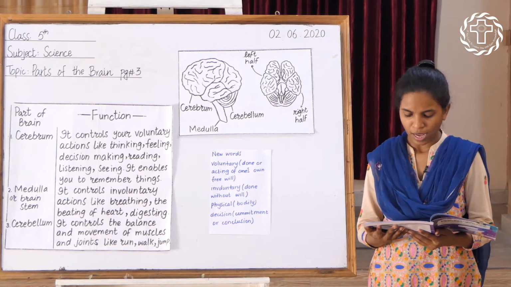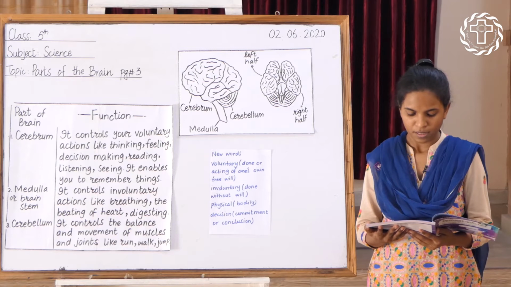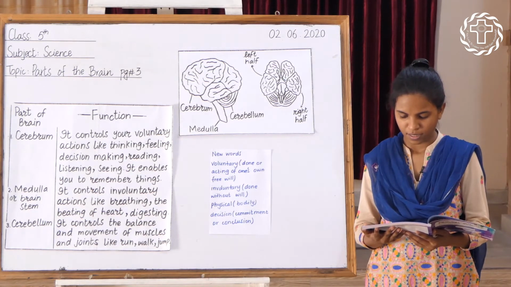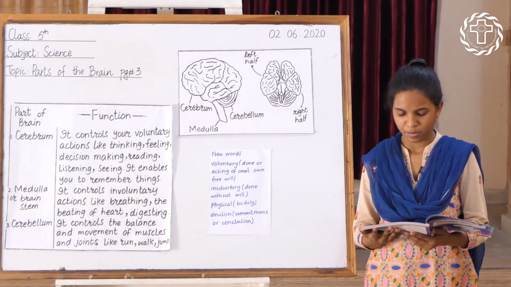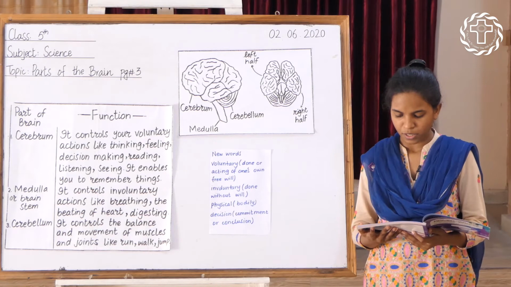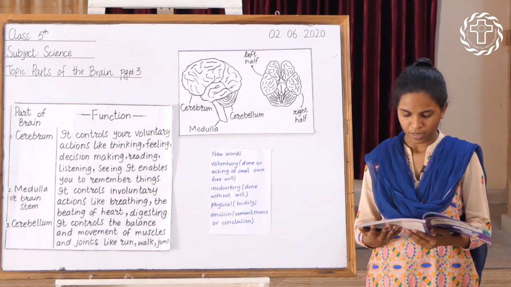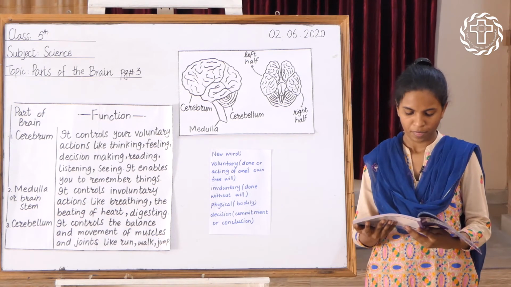It controls our voluntary actions like thinking, feelings, decision making, reading, listening, seeing, and the ability to differentiate between taste and smell. It enables you to touch and feel the texture of things. It also enables you to remember things.